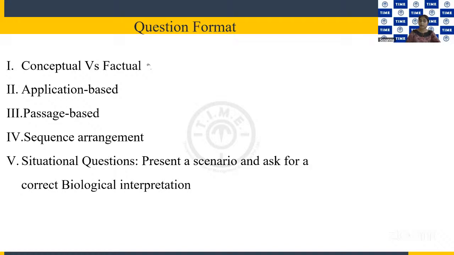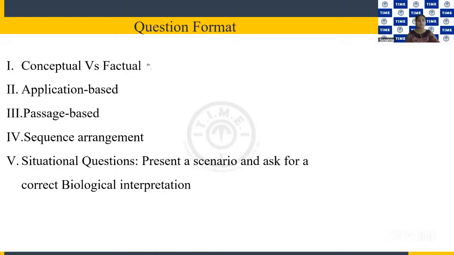Then you have application based questions. It's the type of questions where students normally find it difficult to answer, and concept clarity is very important. If you have just simply read and attempt the exam, you will not be able to answer any of the application based questions.